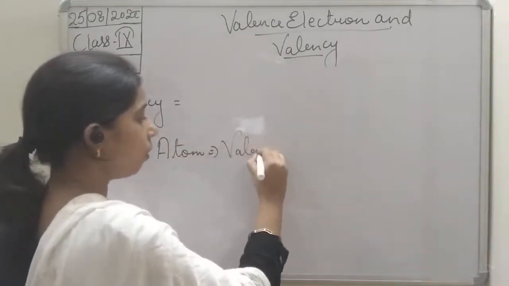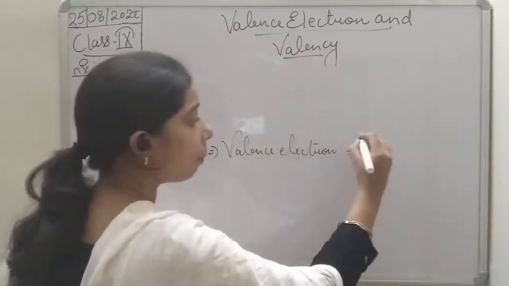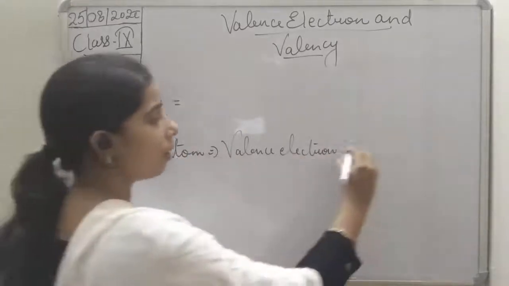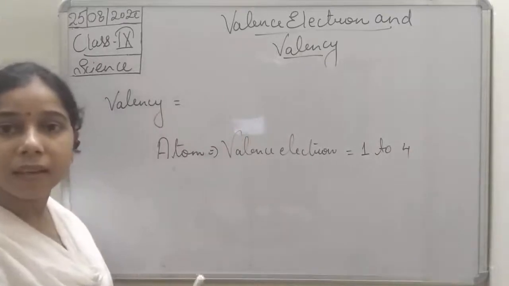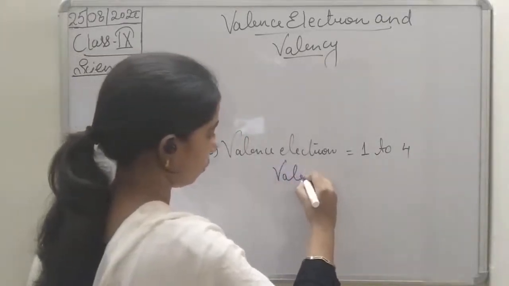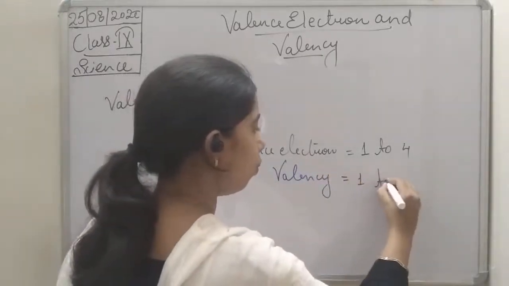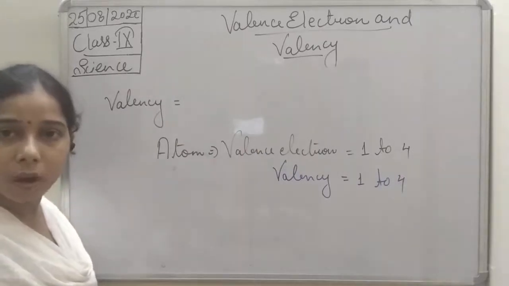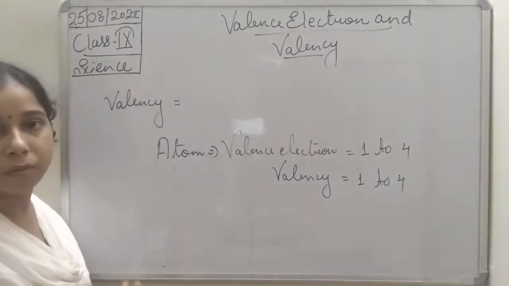If any atom's valence electrons are 1 to 4, then its valency will also be 1 to 4. So if your valence electron is 1, the valency will be 1. If the valence electron is 4, the valency will be 4.